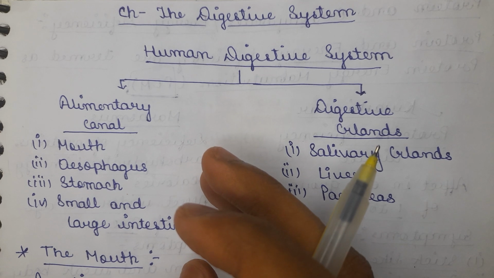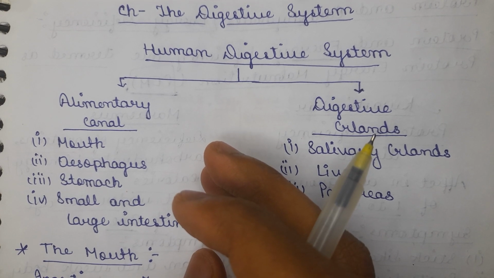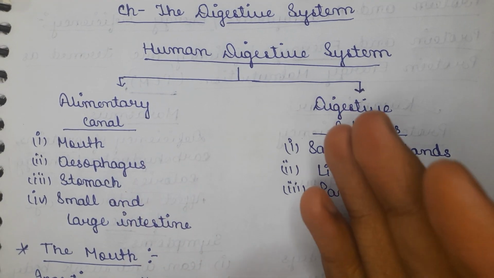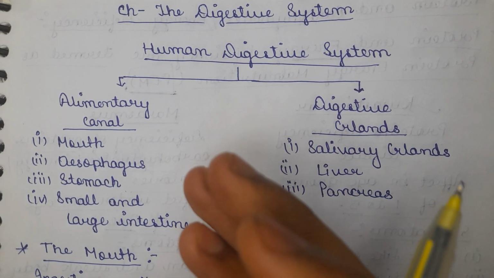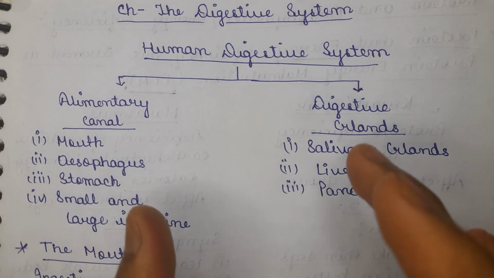Through the process of ingestion, we all know that the food enters through the mouth, and this process is called ingestion. So what happens with that food? What organs basically form the human digestive system, and how is this process of digestion carried out? We will understand this in this chapter.